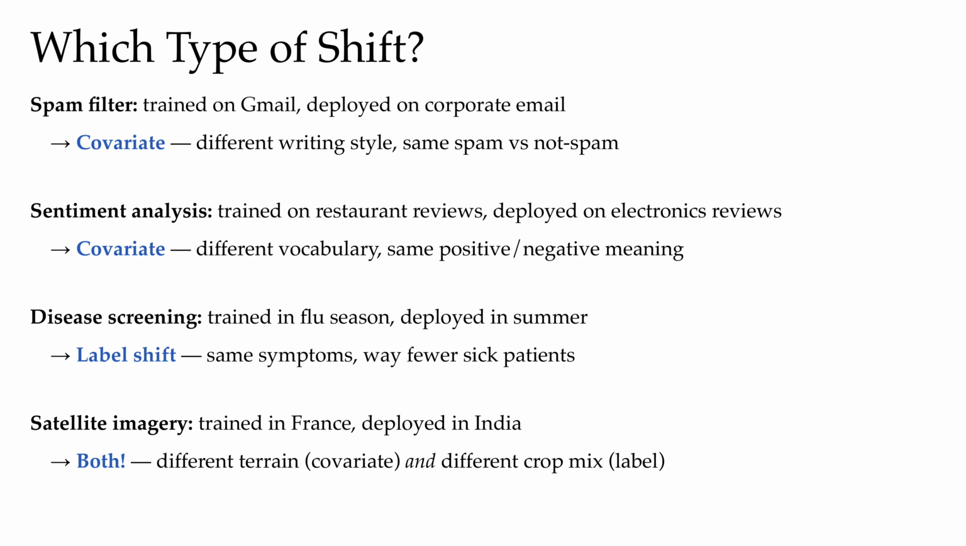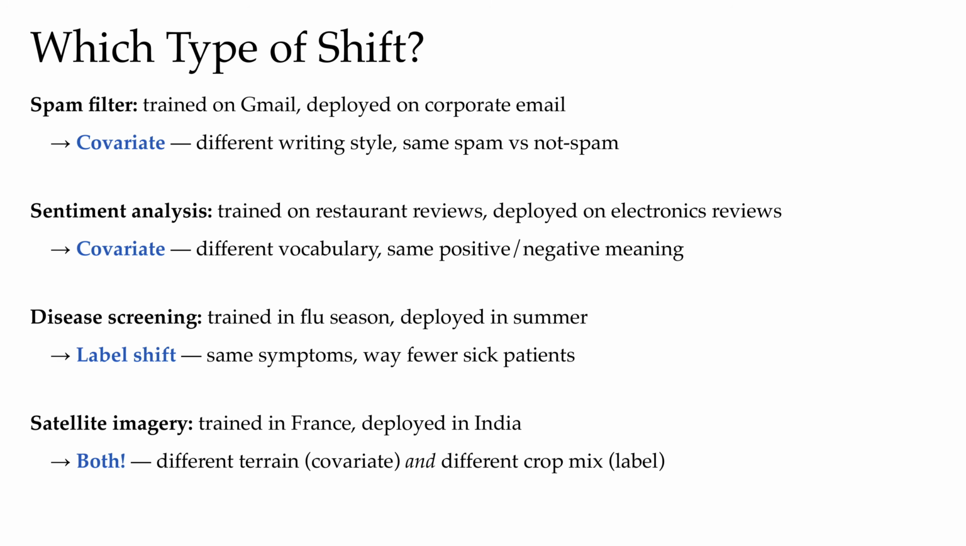I, for example, didn't know about this. It turns out France grows mostly wheat, whereas India grows mostly rice. Meaning that the class frequencies moved too. This is label shift. And that changes how the predictions should be made because, well, if you see the same image in France versus in India, you should already, when all else is equal, boost the predicted probability on rice more because in India, it's just more likely that a field is growing rice. So in this example, it's both shifts happening at once.